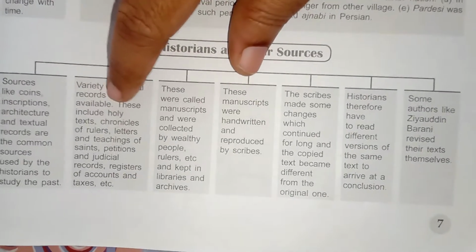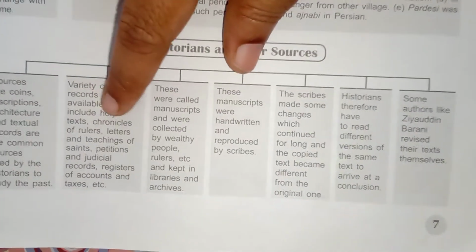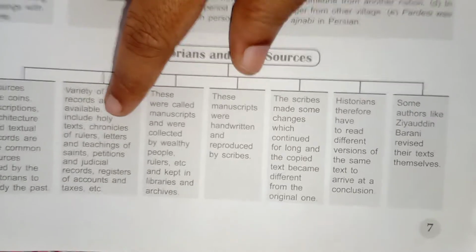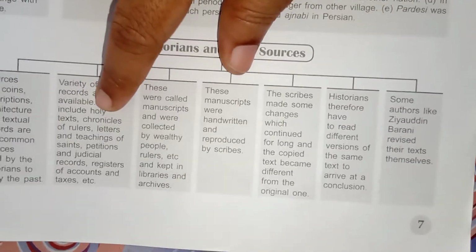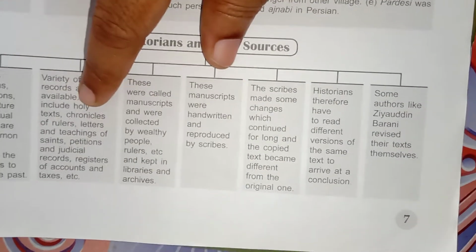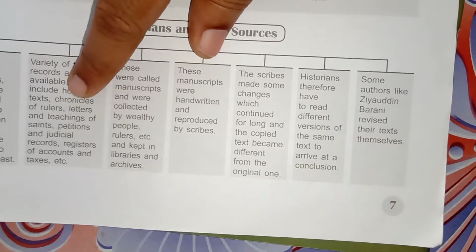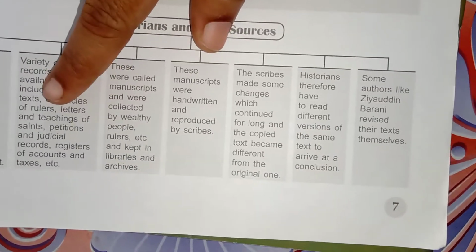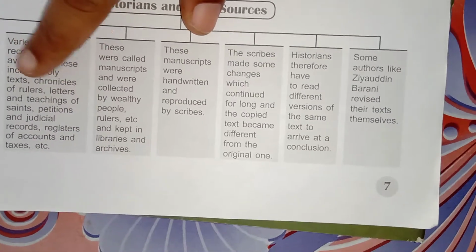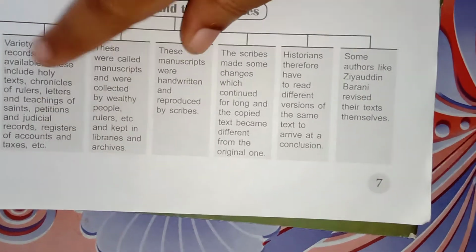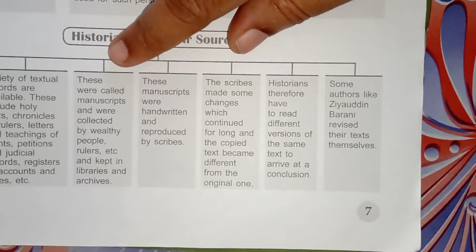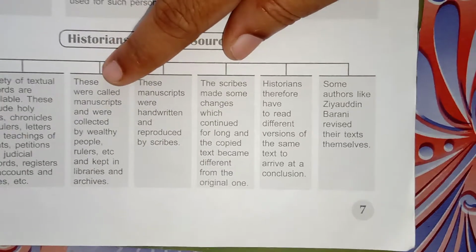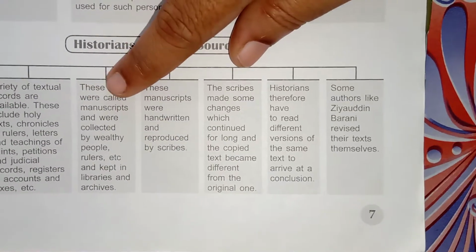This includes holy texts, chronicles of the rulers, meaning like a diary written on a daily basis, the details of what happened in a palace, like that. Then the letters of the king, letters and teachings of the saints and religious leaders, like that we are having. Then these were called manuscripts. What was called a manuscript?